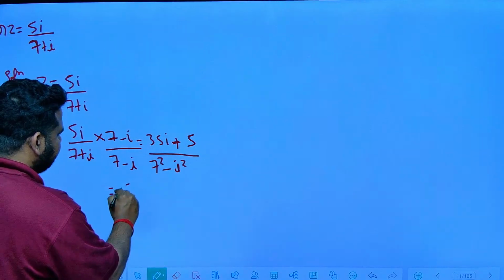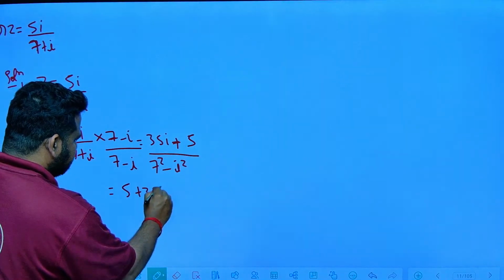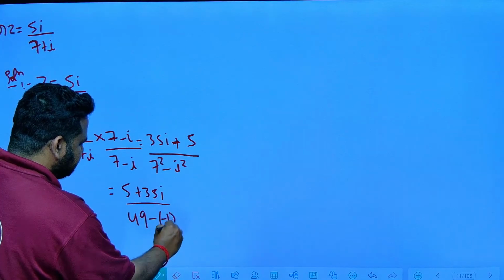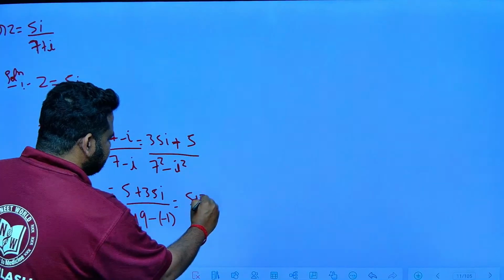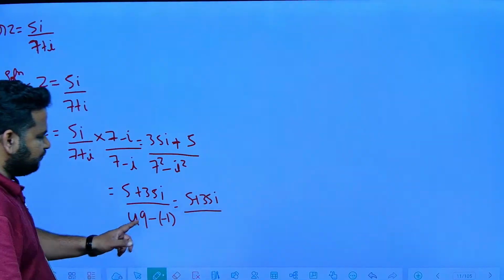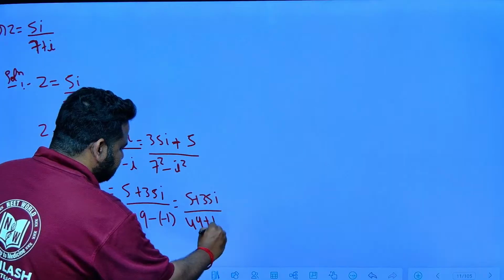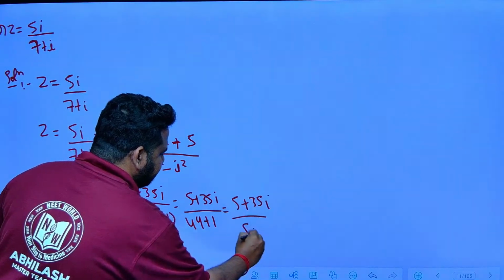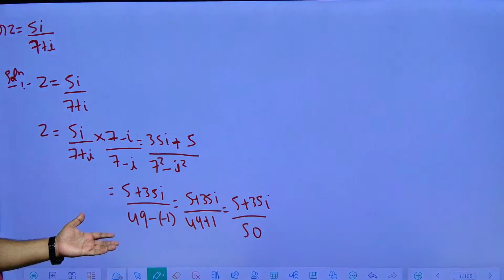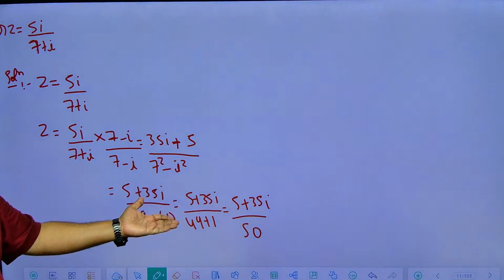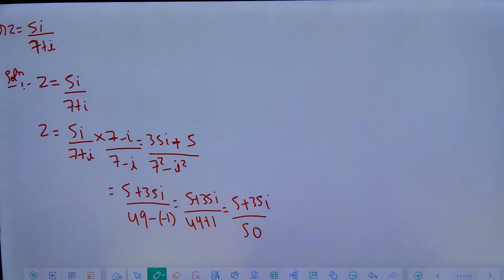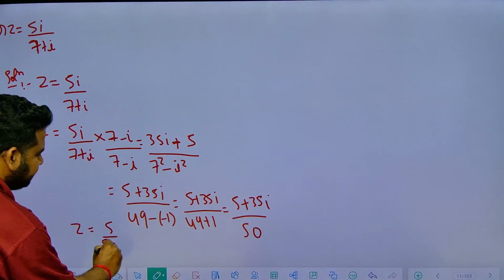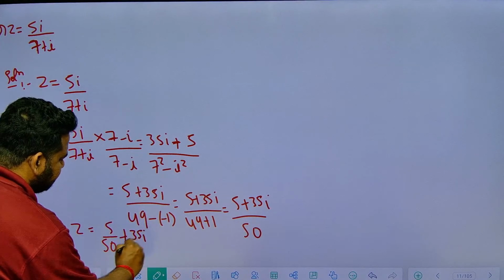So I can write it as 5 plus 35i divided by 7 square, which is 49, minus i square, which is minus 1. So 5 plus 35i divided by 49 minus of minus, which is plus 1. This will become 5 plus 35i divided by 50. Now I can bring this to a plus ib form. So z is equal to 5 by 50 plus 35i by 50.